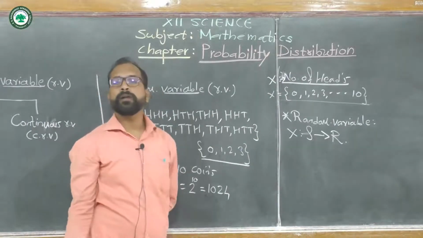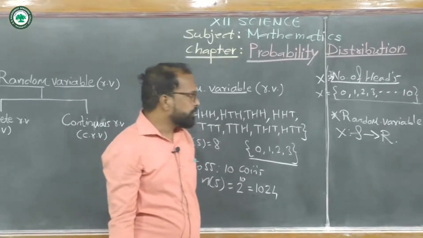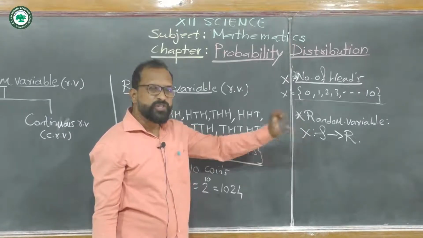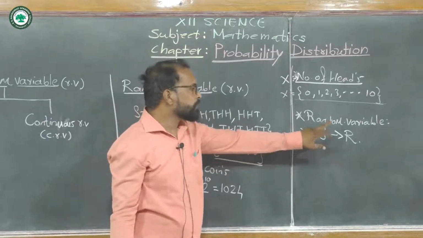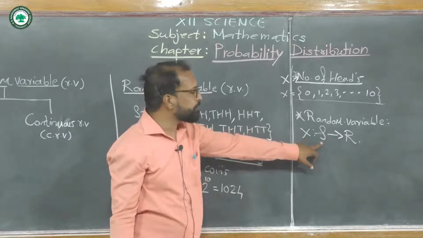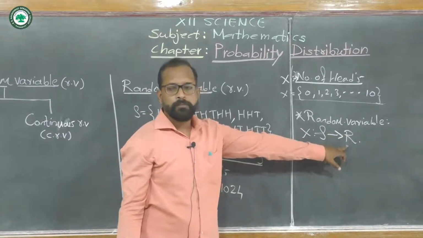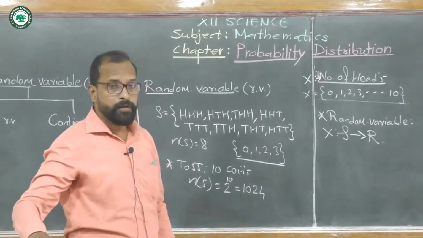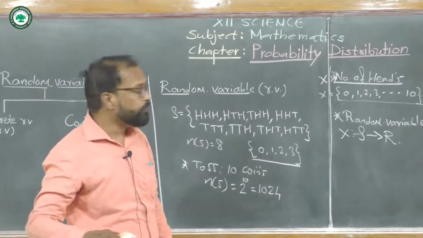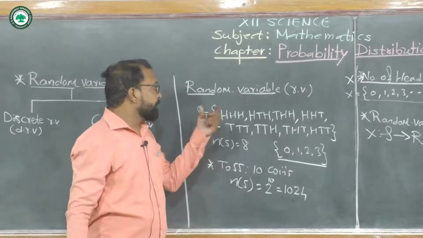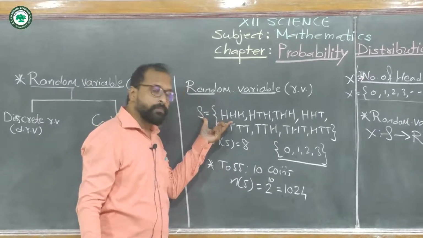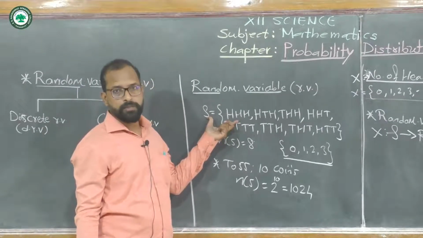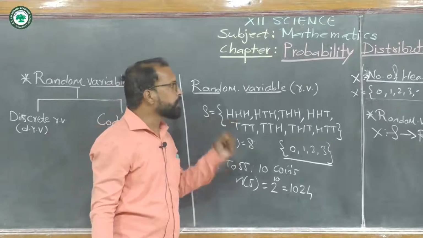So the definition is: a random variable is a real valued function from the sample space of a random experiment to the real numbers. When we define a random variable on the sample space of a random experiment, we get a set of real numbers.